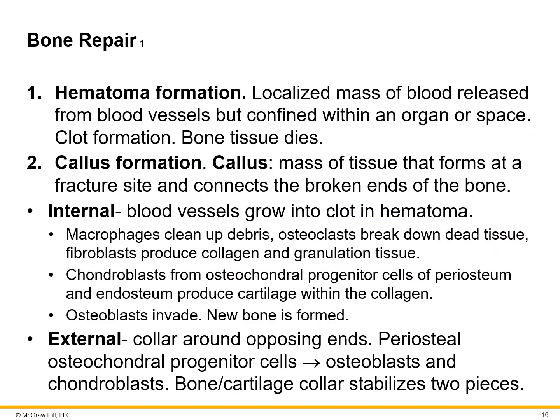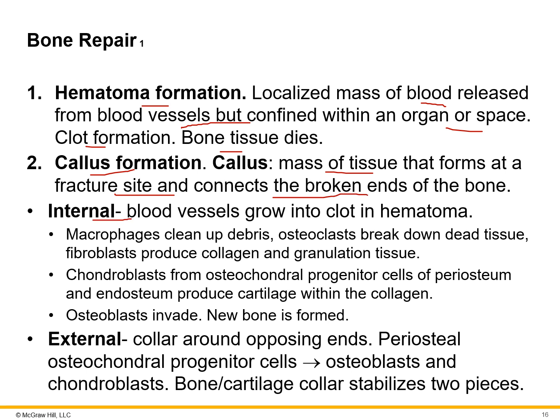So then what about the repair system that comes into place whenever we have those? First of all, there's the formation of a hematoma. This is a mass of blood. We can think about it like a blood blister or a bruise, but this mass of blood is released by the vessels, but confined within the organ or space. So it causes a clot to form and the bone tissue dies. Then the callus is formed, and that's just a mass of tissue that forms at the fracture site and connects the broken ends of the bone.